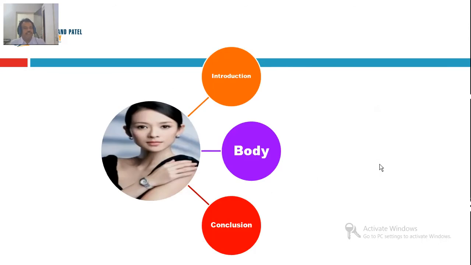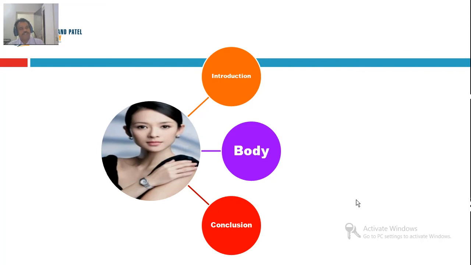Every single piece of information that you are going to write about review of literature should be presented in 3 parts. It's like a face, a trunk, and the legs. This is a Chinese actress. So look at 3 parts: introduction, body, and conclusion. I'm sure you understood in an easy way when I say these 3 parts.